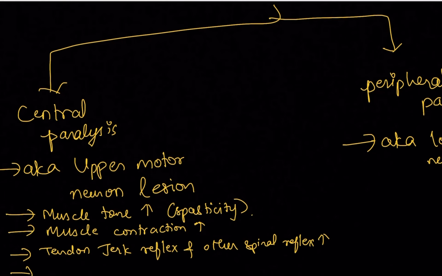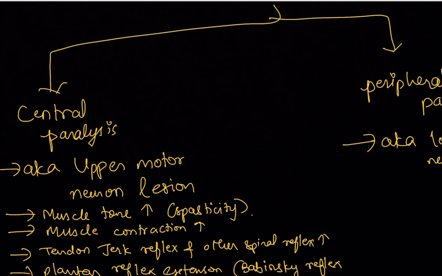And here there is one more important thing, that is plantar reflex extensor. Now this is also having one more term, that is Babinski reflex. Now what is this Babinski reflex? When you tickle a child or anyone on their foot, what happens? If their toes go up, if they extend basically upwards, moving upwards means extension of the toes, right? So if their toes go up, this is called positive Babinski sign.